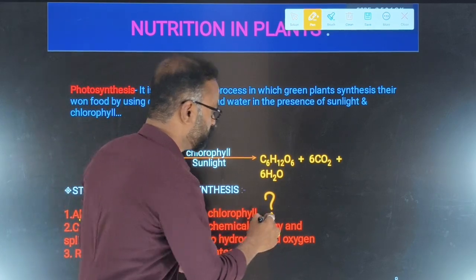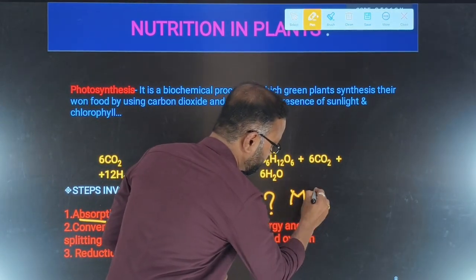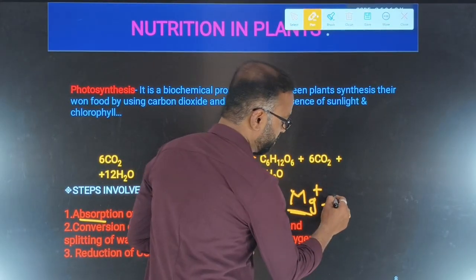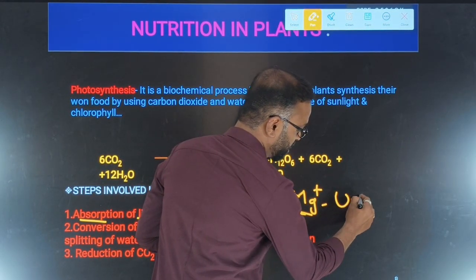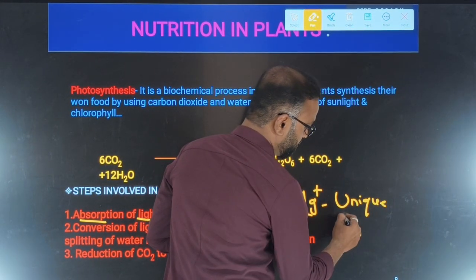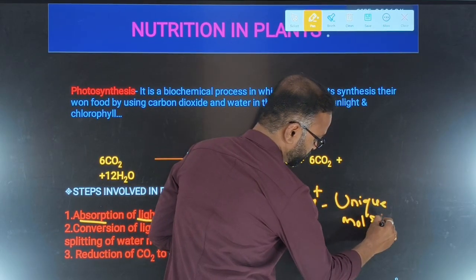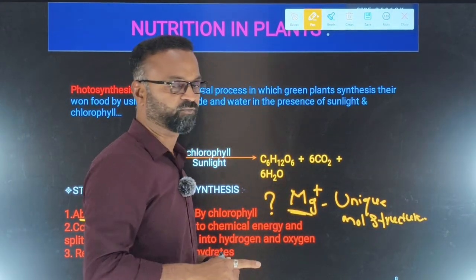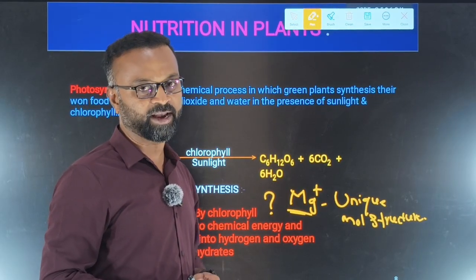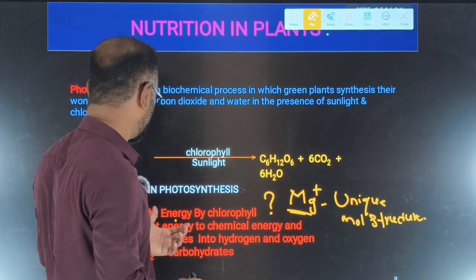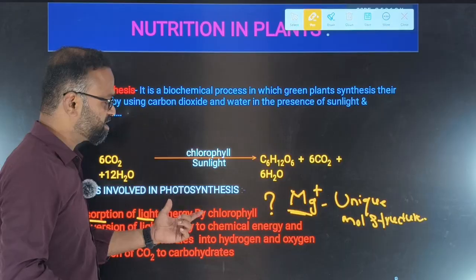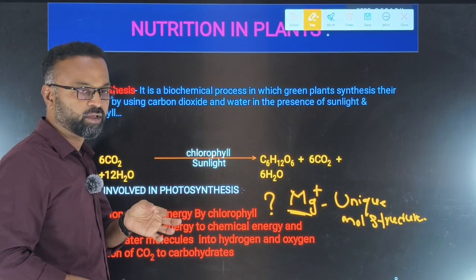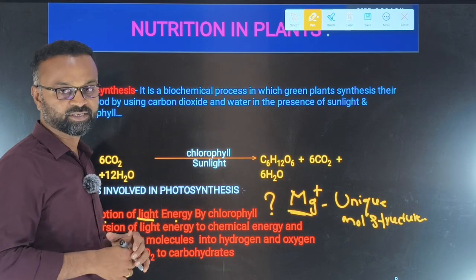Because of the magnesium ions which are present inside the chlorophyll and which have a unique molecular structure, they are able to trap the photons which are coming from the light energy, and that's what we call absorption of the light energy by the chlorophyll. That light energy is being absorbed because of this reason only.